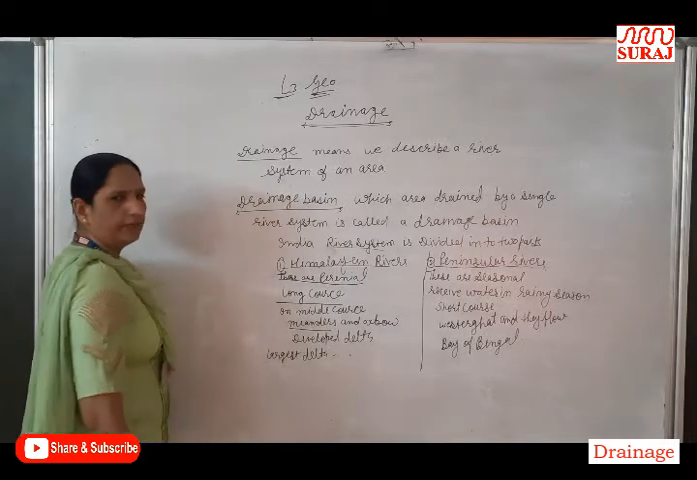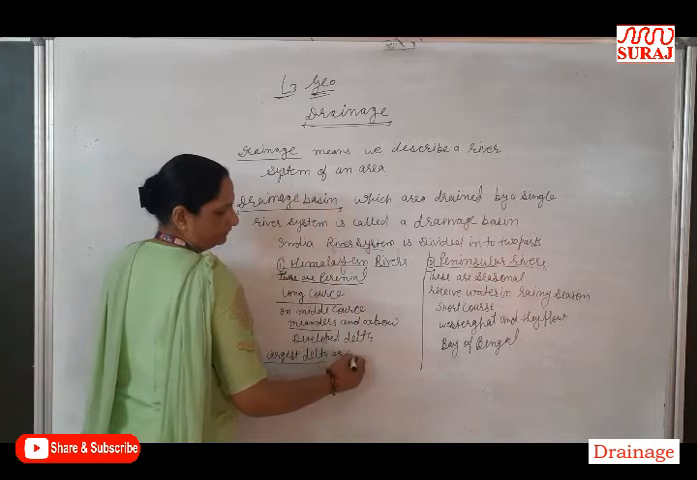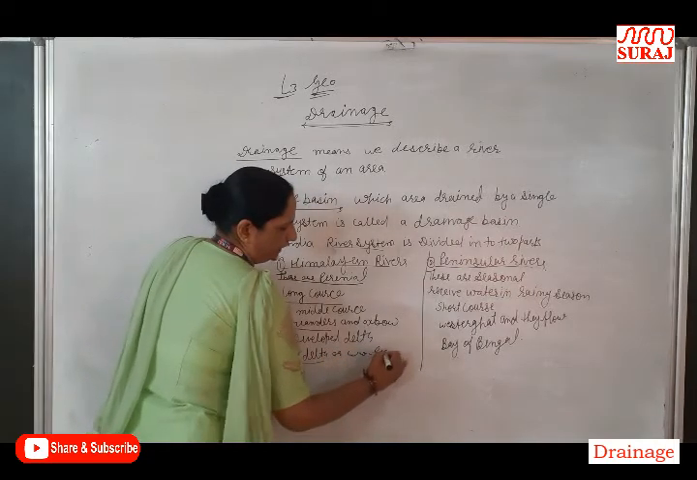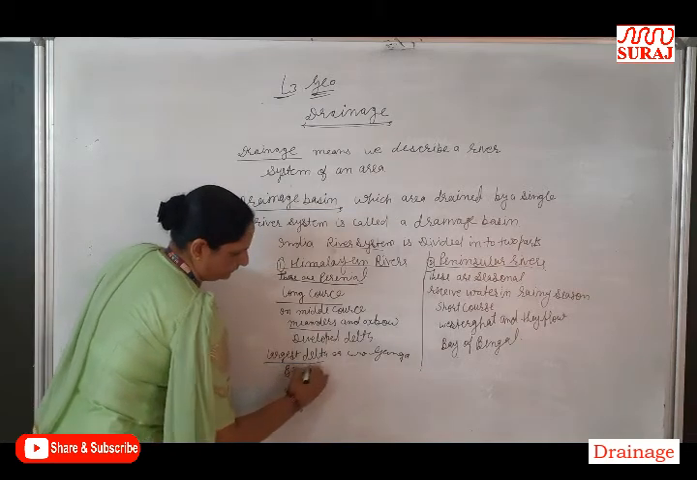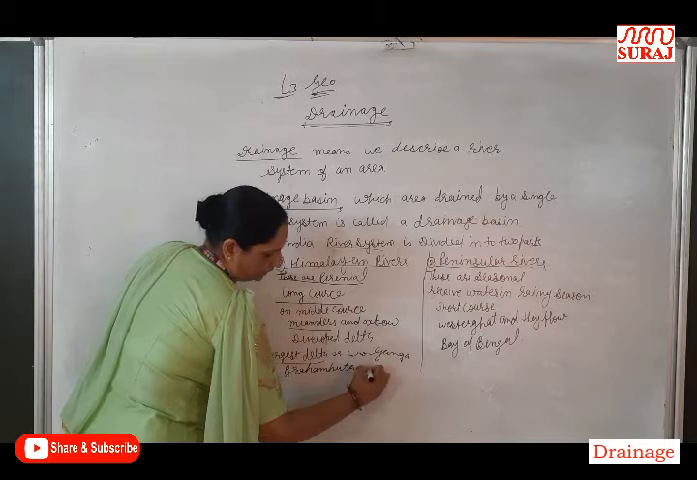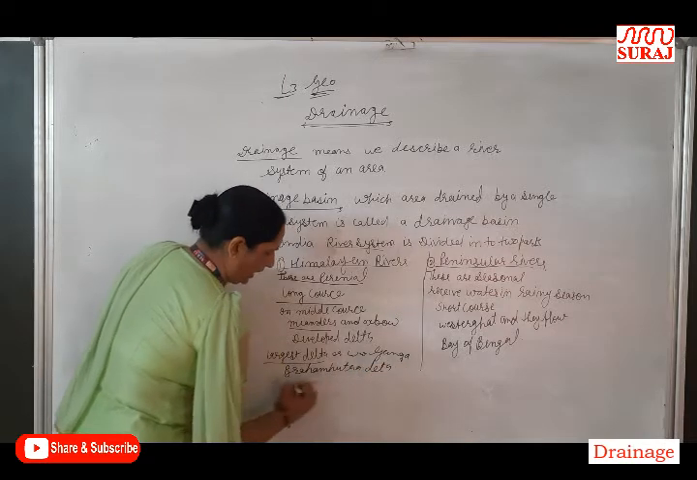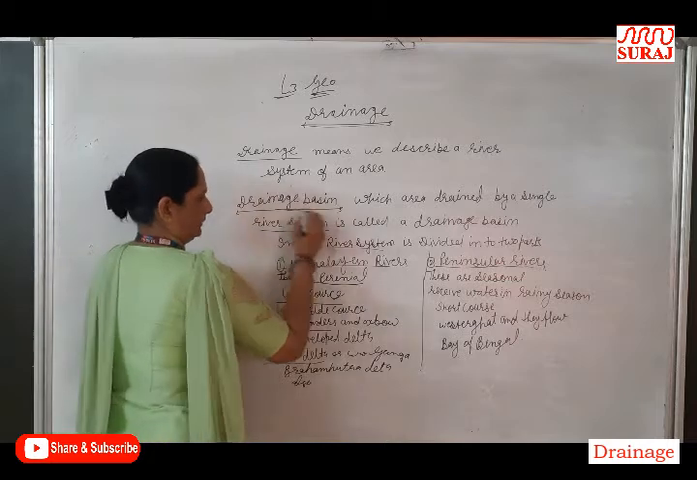These rivers develop deltas. The largest delta of the world, the Ganga-Brahmaputra delta, is also made by Himalayan rivers.